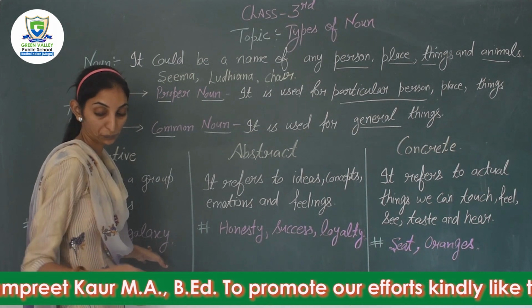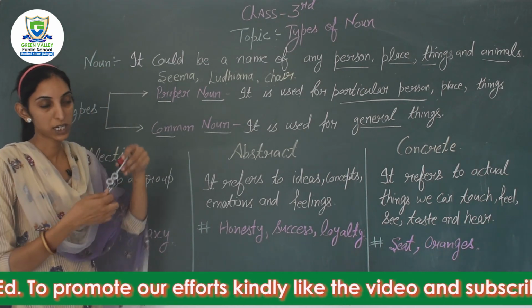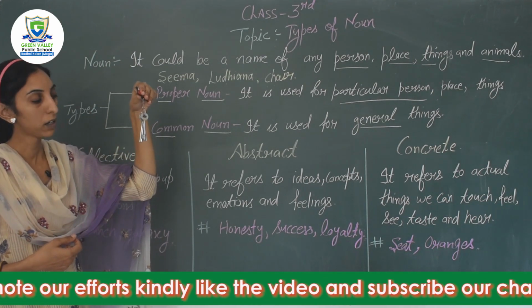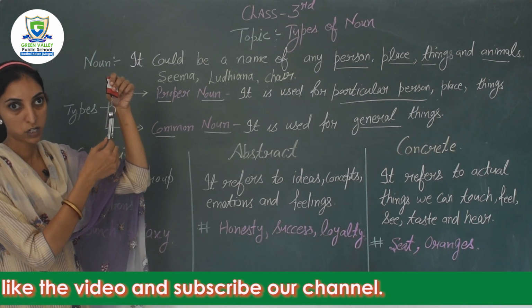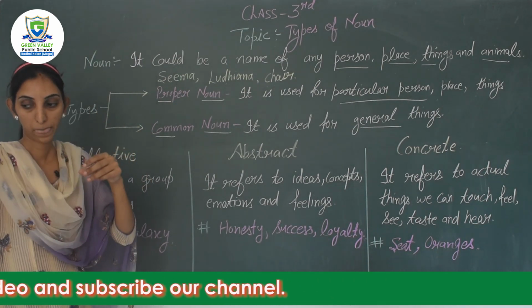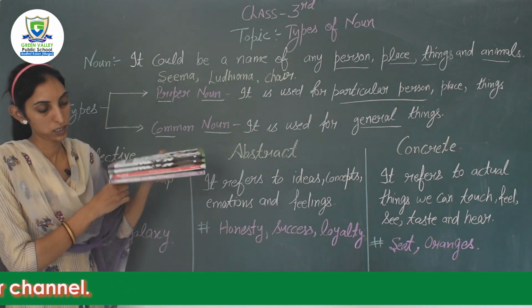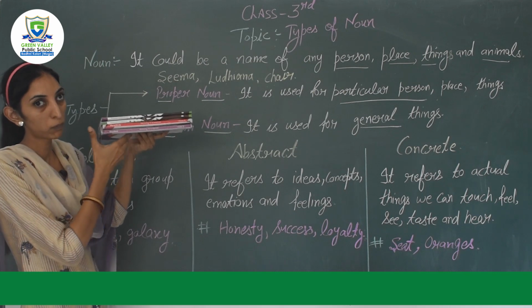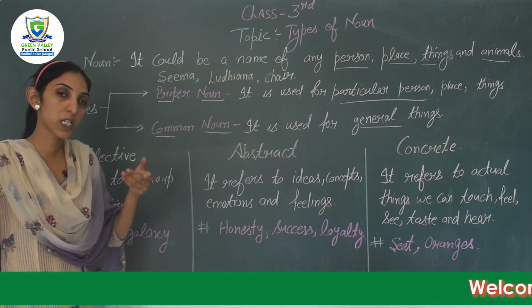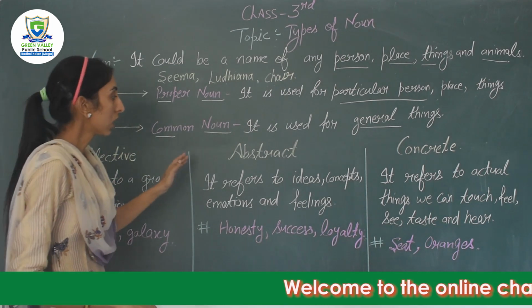Fine. I have another example also, like see, keys in my hand. So it is called bunch of keys. More than one keys are there. So it is called bunch of keys. Another one, see the books. I have more than one books in my hand. So it is called collection of books. These were the examples related with collective noun.